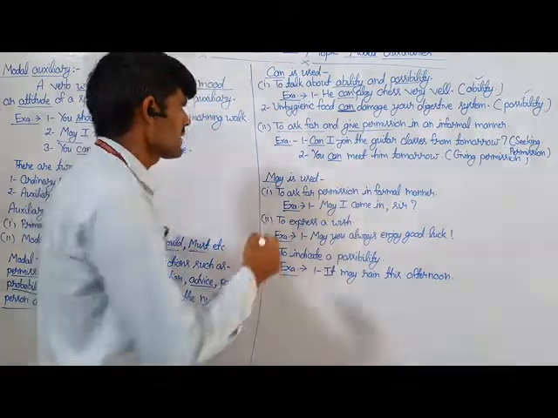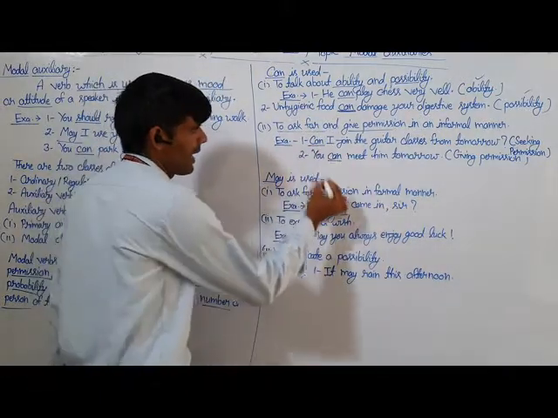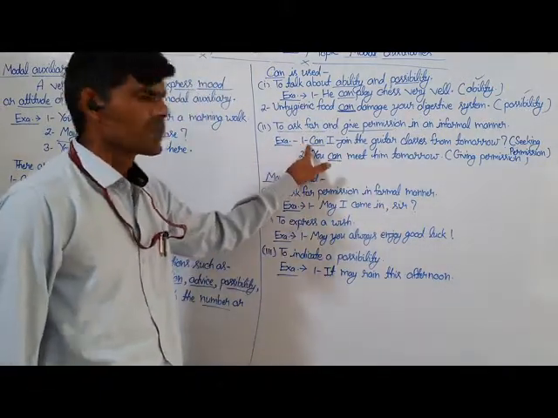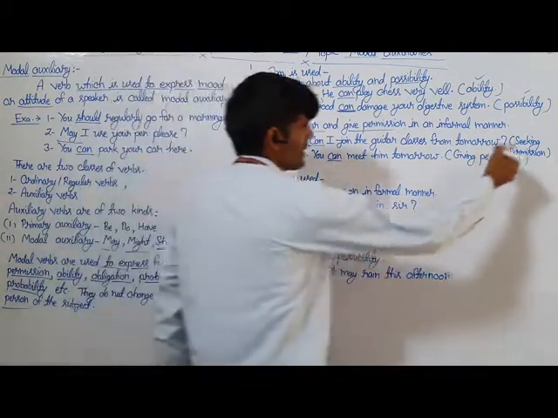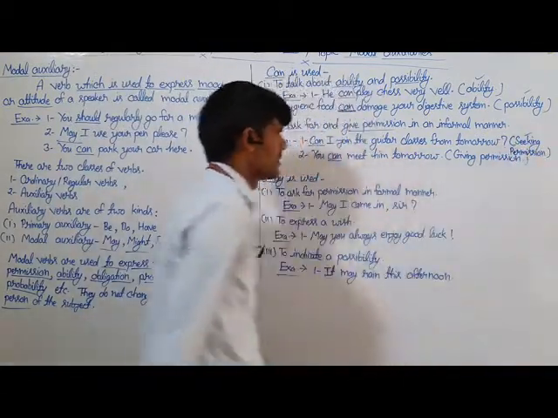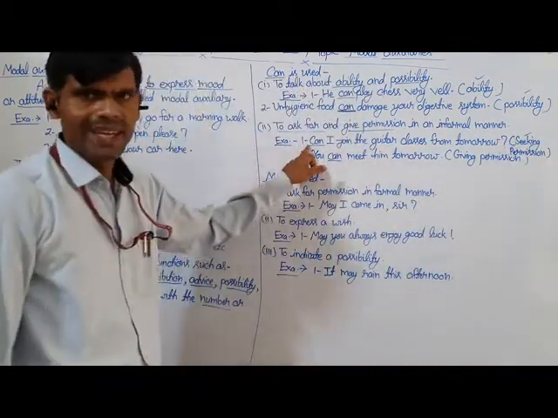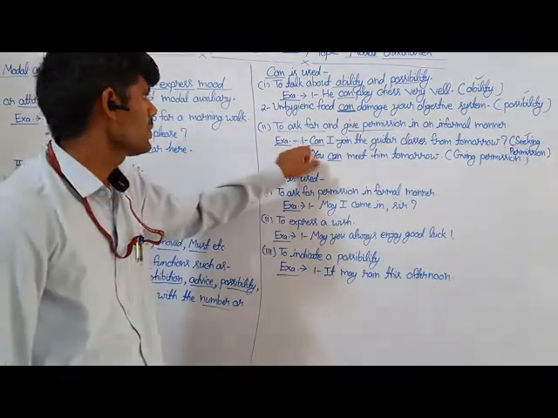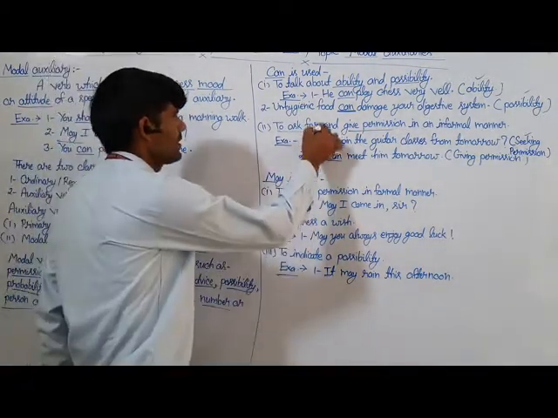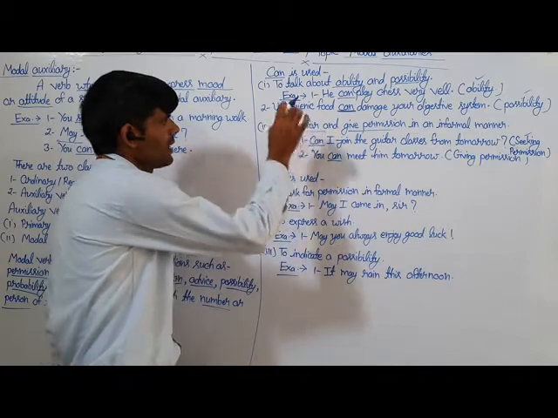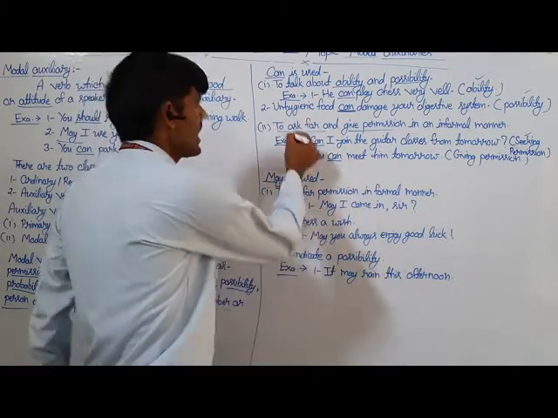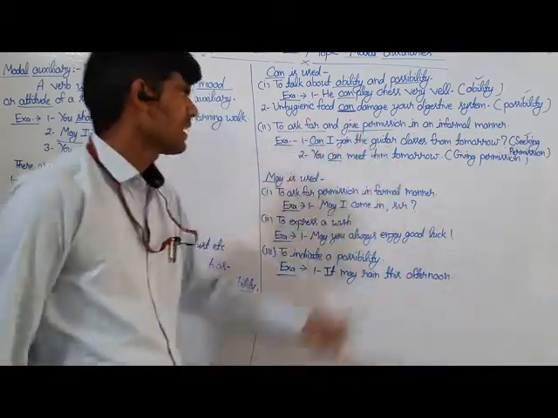Here in the first sentence, the underlined word can is used to show seeking permission in the sentence. So this is counted as a modal auxiliary, used to ask for and give permission in an informal way.